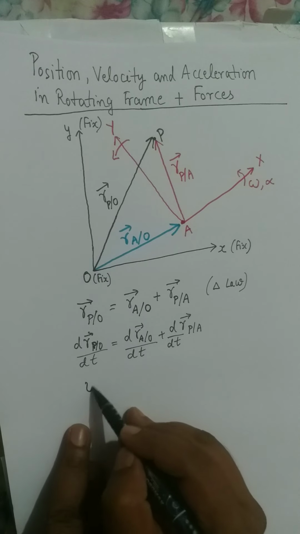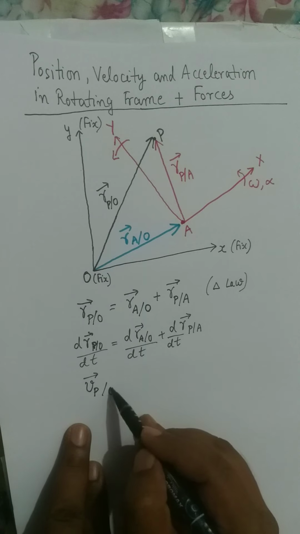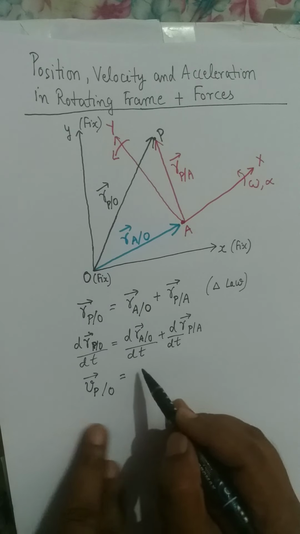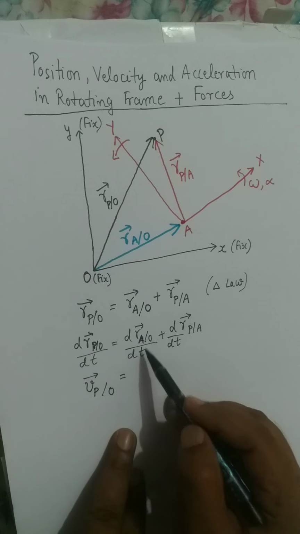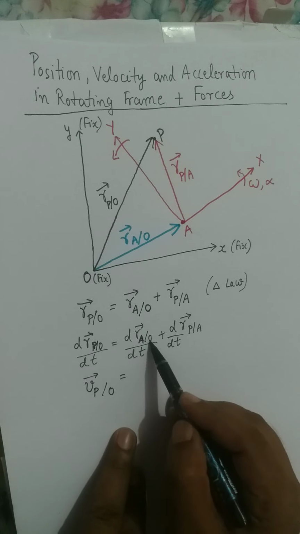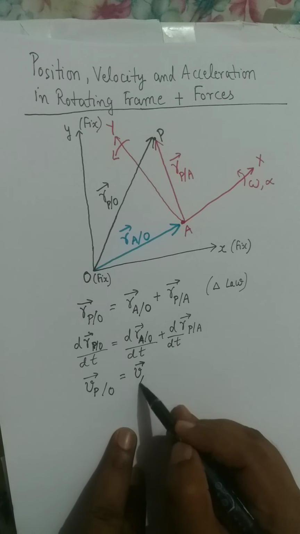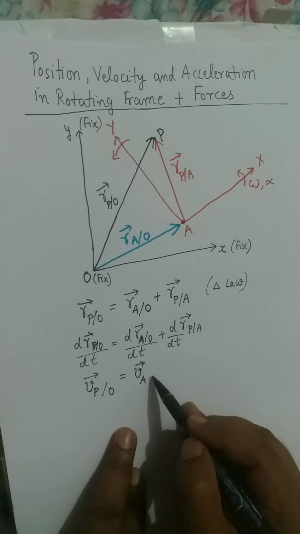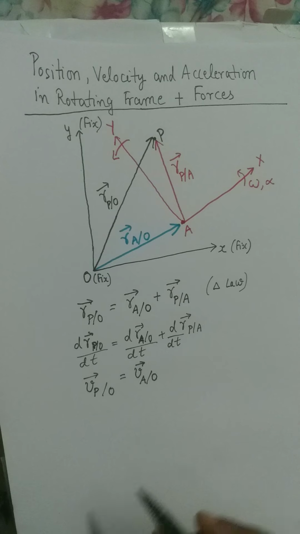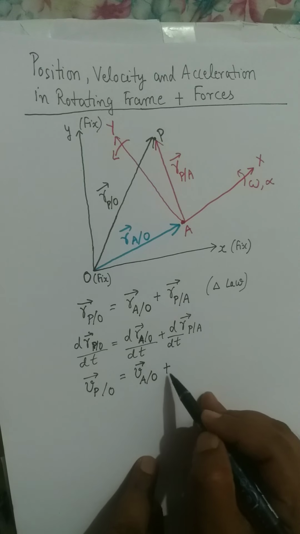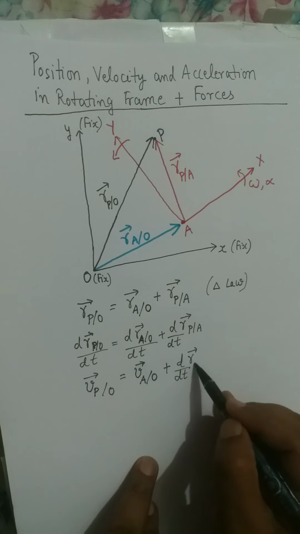It is the velocity of particle P relative to point O, equal to the velocity of origin A of the rotating coordinate system with respect to the origin of the fixed coordinate system, plus d by dt of r of P relative to A.